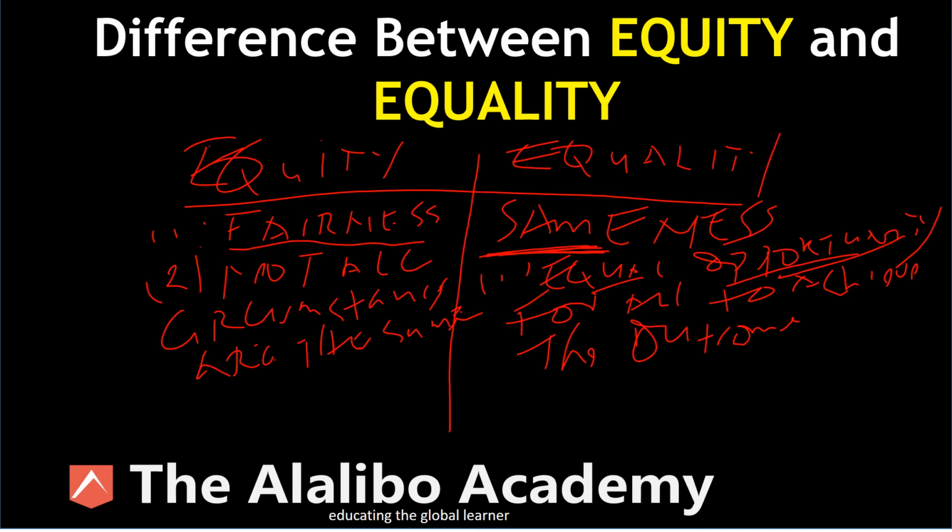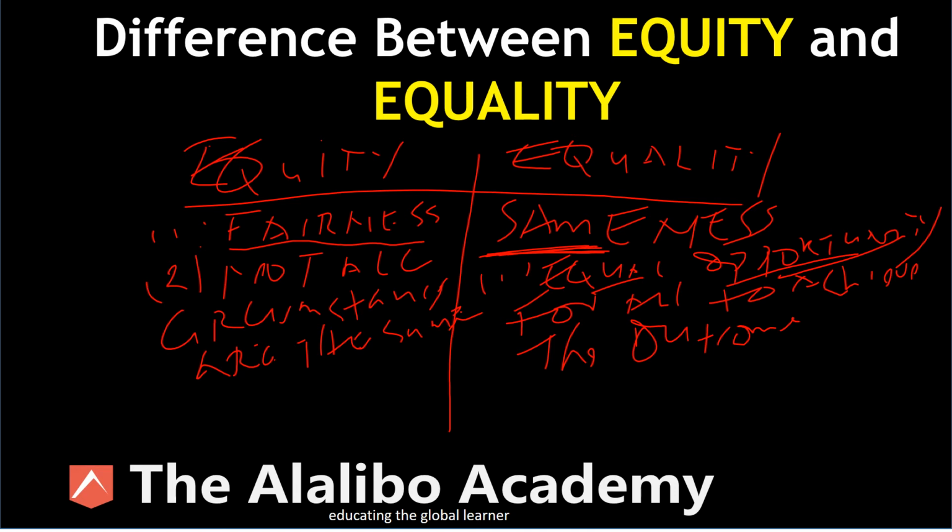The professor must give the other 29 students the same opportunity he gave that one student to get the $1. That's sameness, right? Making sure that everybody in that particular classroom has the same opportunity, the same access to that $1. That's sameness, right?